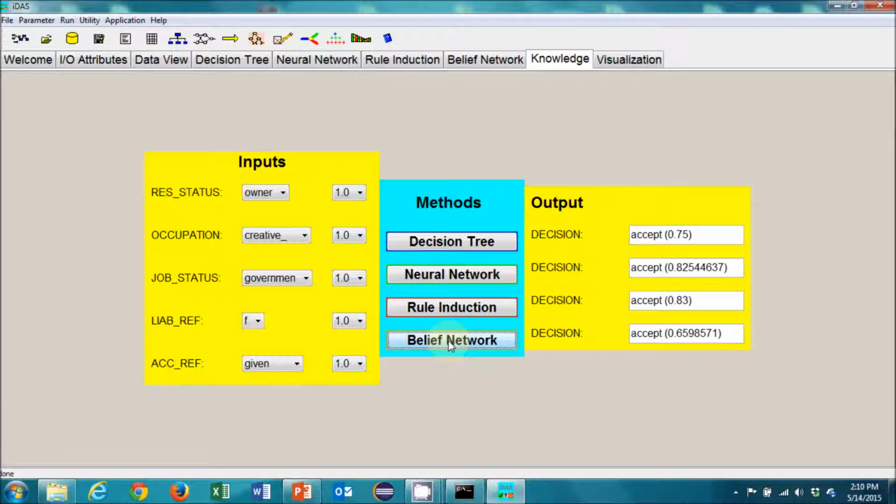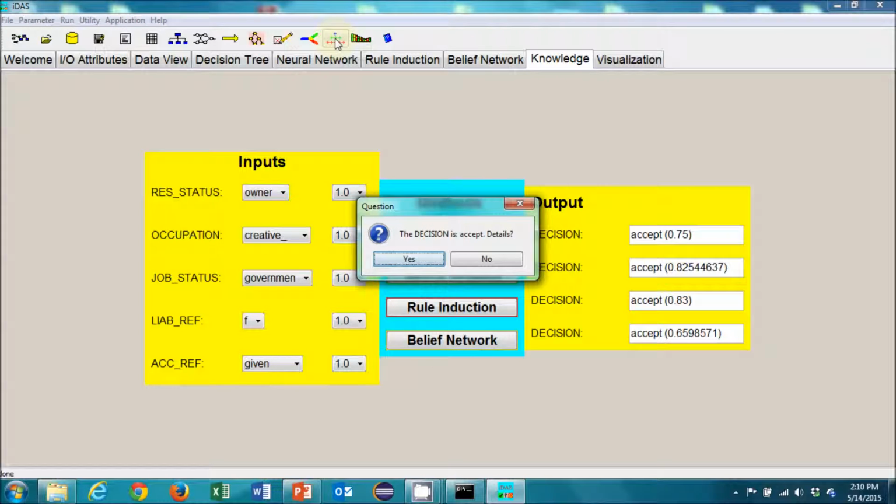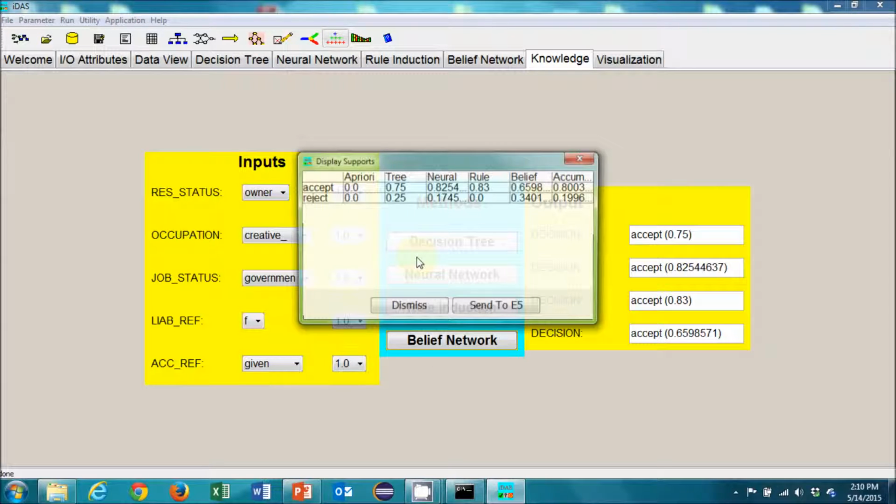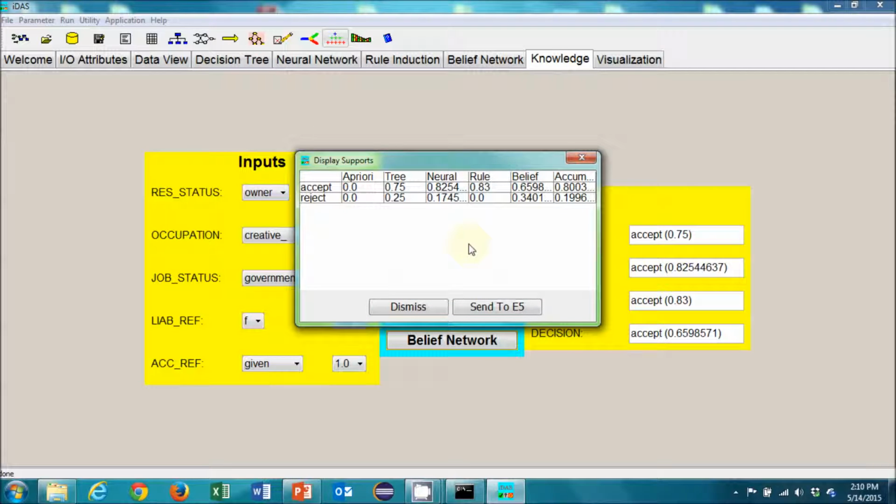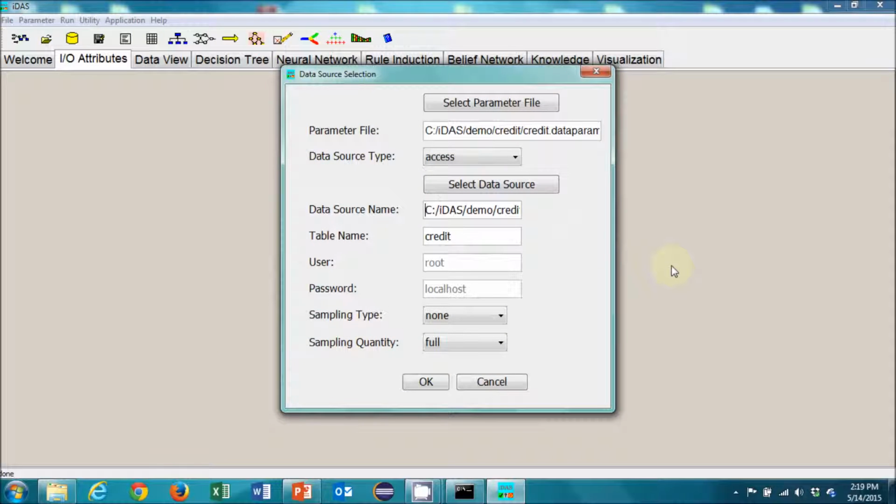We can see that each technique yields an accept decision with different probabilities. The more powerful tool is when we aggregate all of the decisions. Here, we can with 80% confidence accept this applicant. Now let's look at a more interesting case.